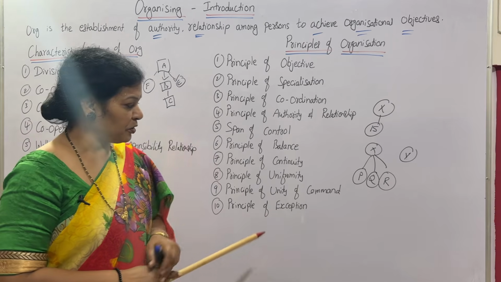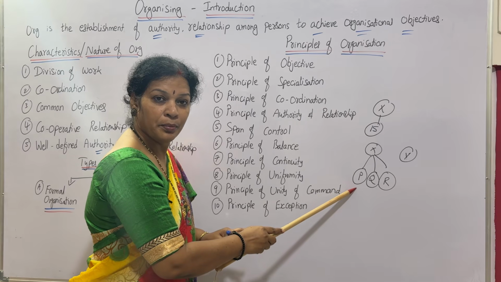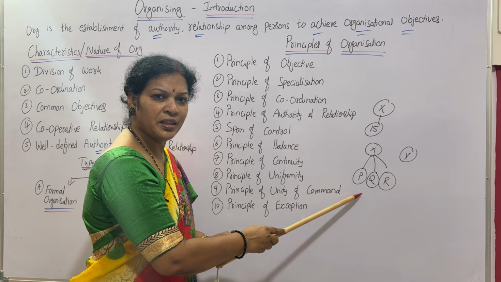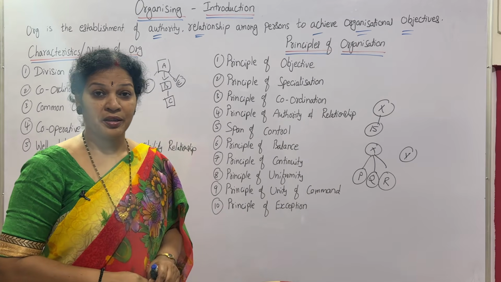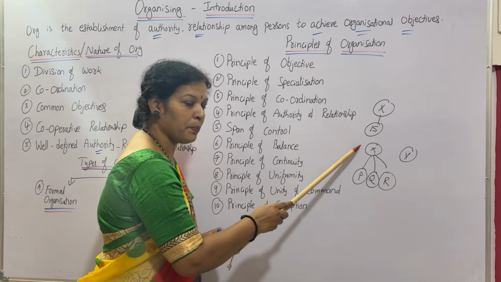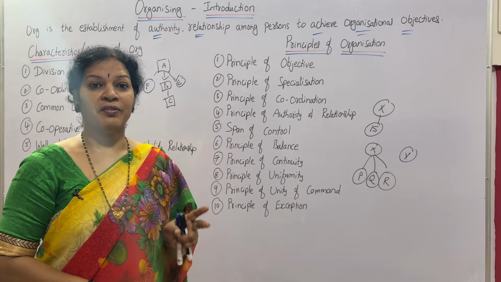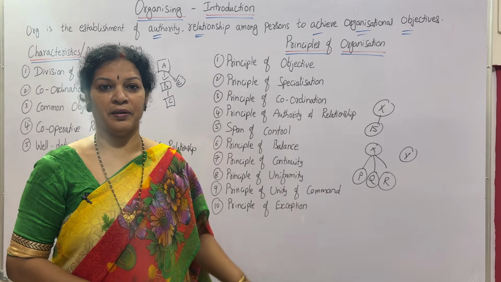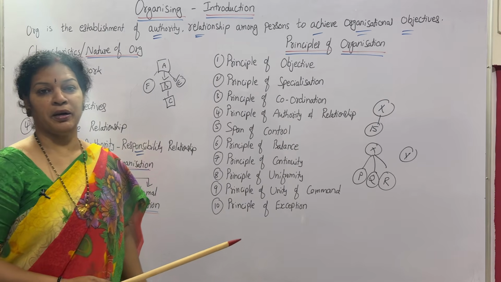As per this principle, unity of command, he should not meet these people directly, because they are responsible to their boss, that is X only. Then what to do? Y has to approach X. Through X, the work should be done through these people. So this is what we call the principle of unity of command.